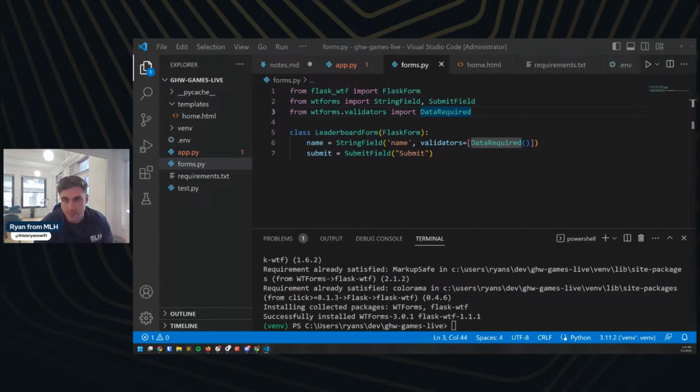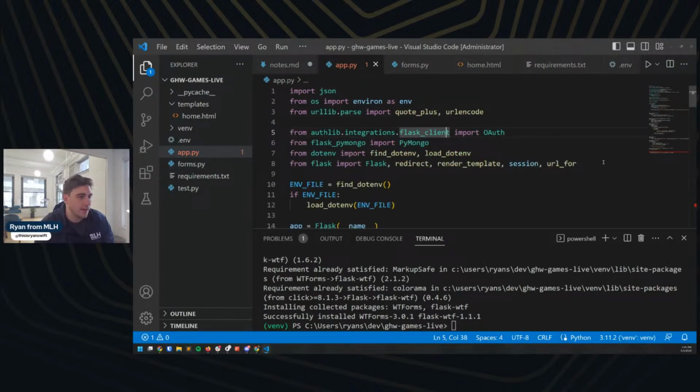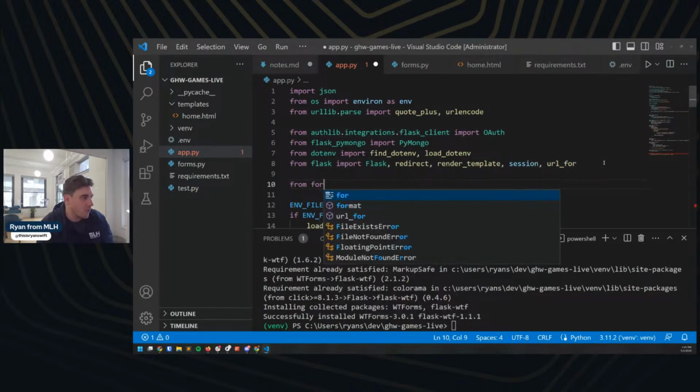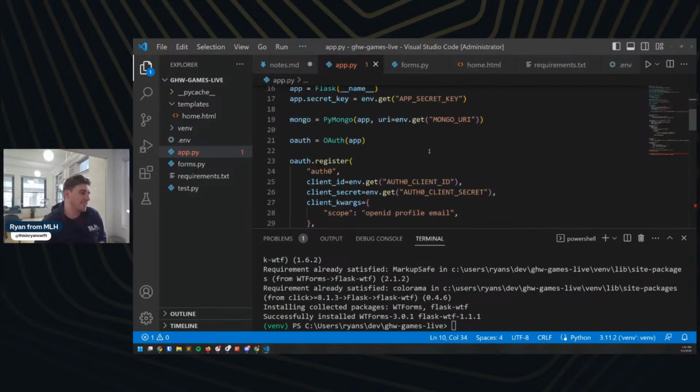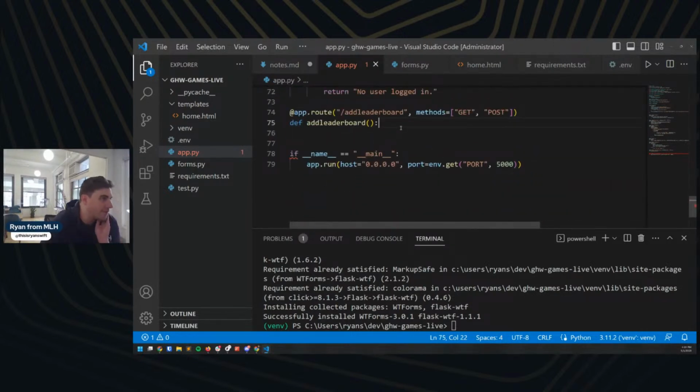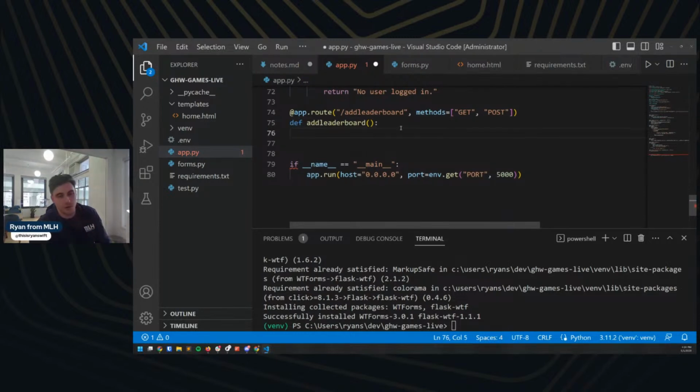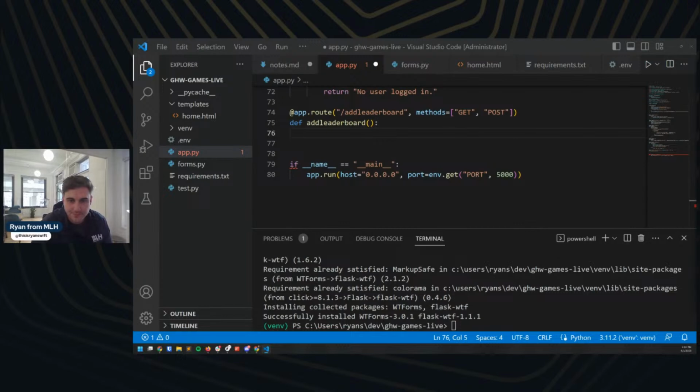Then in our app, we're going to want to make sure that we actually import this form that we're writing here, this class that we're writing. So let's minimize this and go back to our app as well. All right, so then we're going to say from forms, our new Python file, we're going to import the leaderboard form, and that's going to autocomplete for us, which is really nice. I'm going to save this, scroll down, and finish writing our add leaderboard function here.